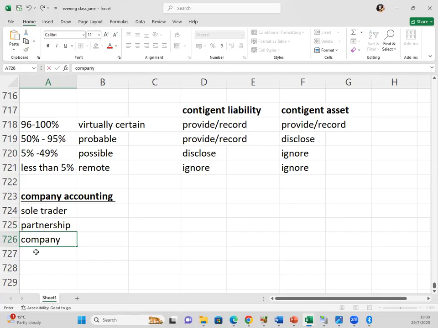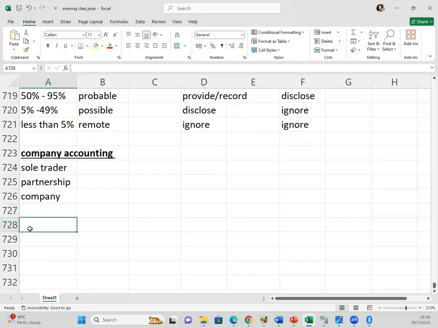So you can run the business as a sole trader, as a partnership, or as a company. We want to focus on the company today. If you want to start a business as a company, where can you get the money from? The first thing to understand is the source of finance. Sources of finance for a company.